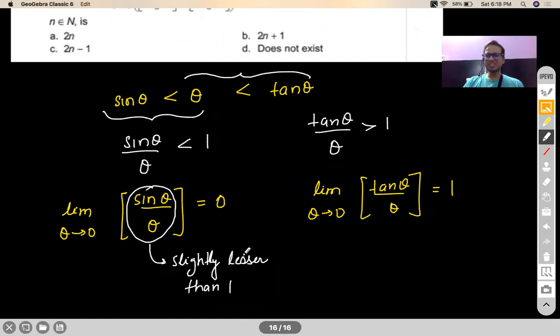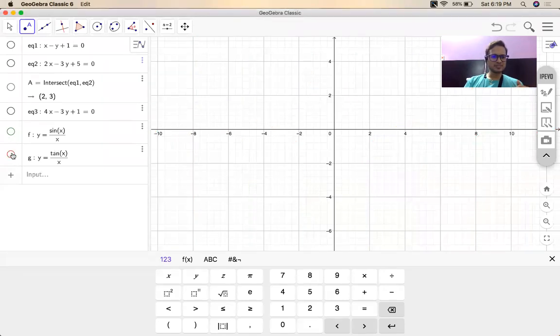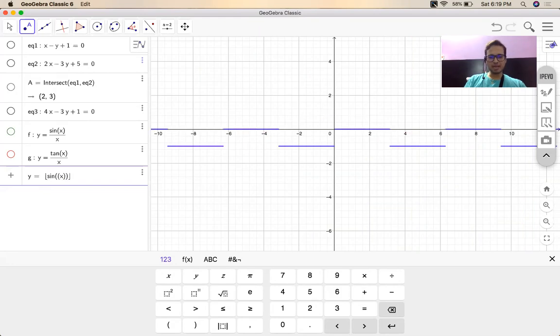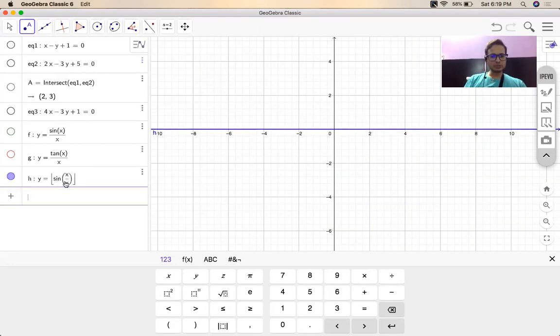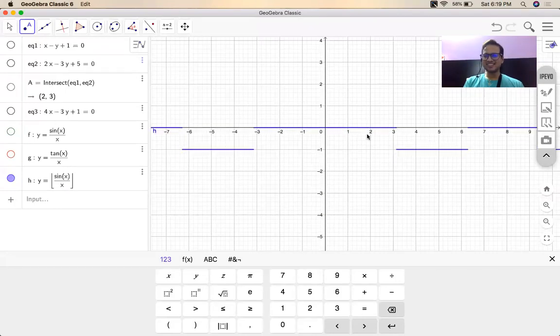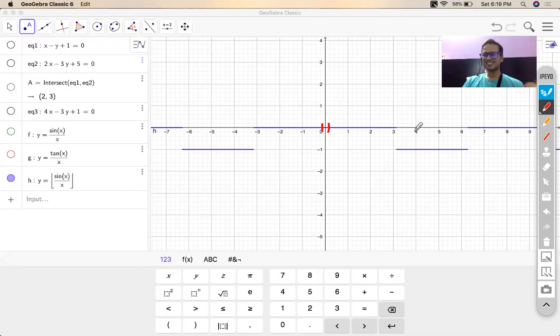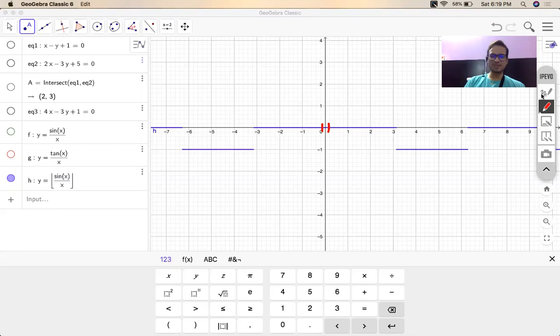Okay, let me show you the graph of GIF of sin x by x also. Probably that will make more sense to you. Okay, so let me make the graph of sin x by x. Yeah, you see this flat line, my dear? Correct. So if somebody says, what is the left hand limit and right hand limit as x tends to 0 here? You'll say 0 only, no? Correct. And if I do floor function of tan x by x, then see what will happen.